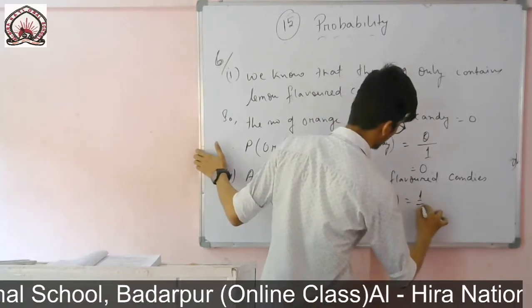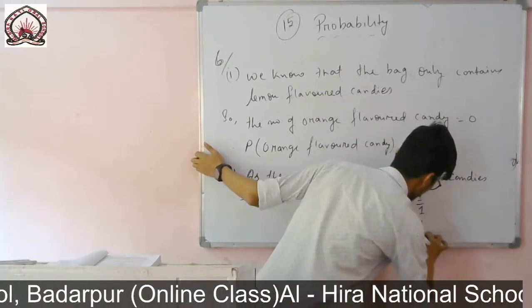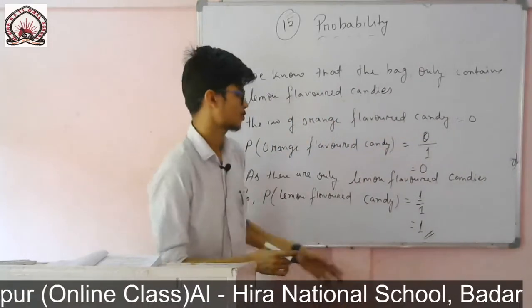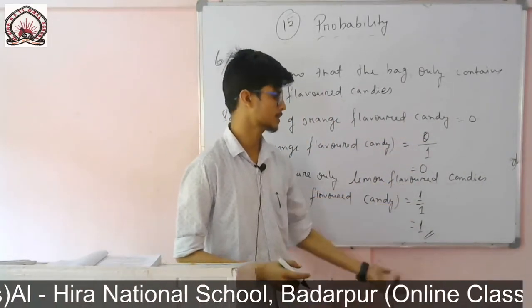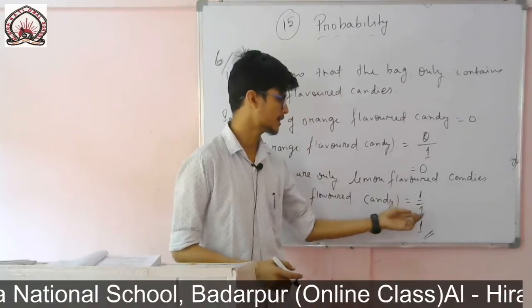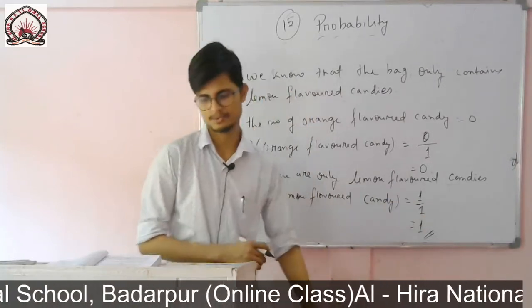Okay, let me write it like this: 1 by 1 equals 1. So 1 is the favorable outcome divided by the total possible outcome, which is also 1. So directly you can write 1, or you can write 1 by 1 equals 1. It's up to you.